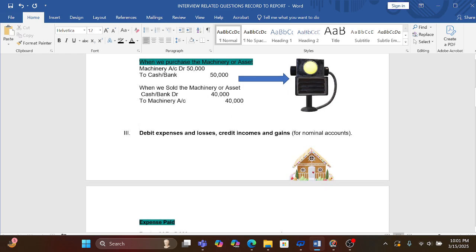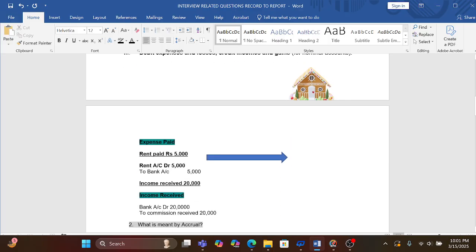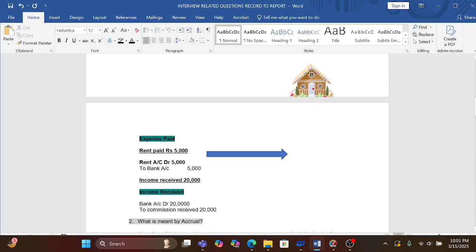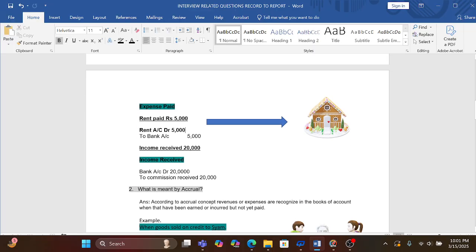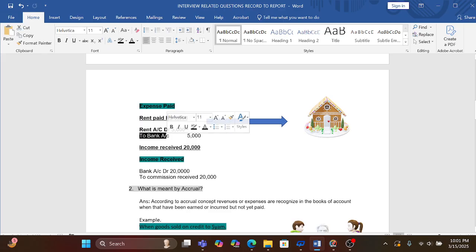Our next part is nominal. According to the nominal account, expense will be debit, and income and gains will be credit. Our first entry is related to expense. When we pay rent, our entry will be rent account debit to cash, because our money is going. In that case, cash or bank will be credited, and the reason is the expense, that is rent.